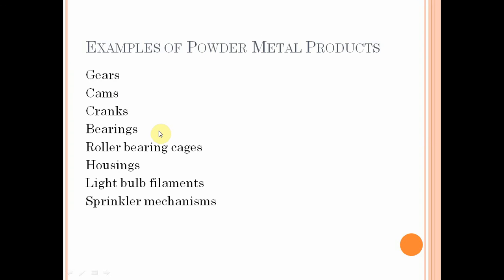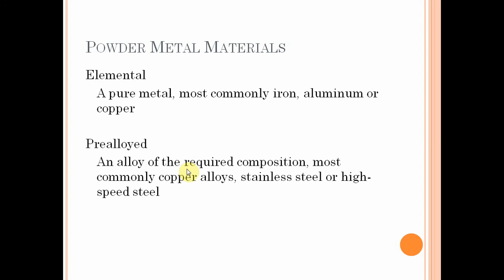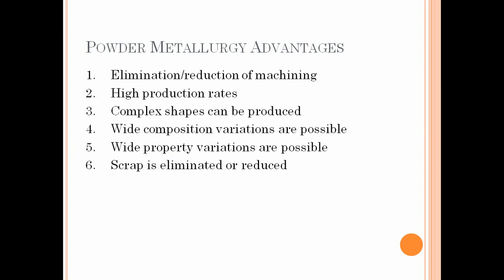See, these are some examples of powder metal products. Next we see the powder metal materials. Elemental, a pure metal, most commonly iron, aluminum or copper. Pre-alloyed, an alloy of the required composition, most commonly copper alloys, stainless steel or high speed steels. So these are the materials used for the powder metal process.